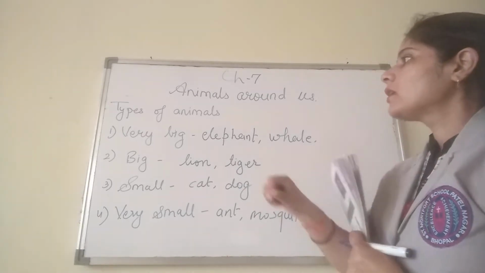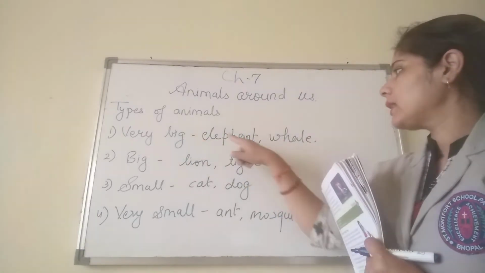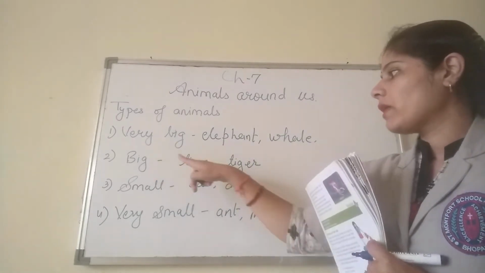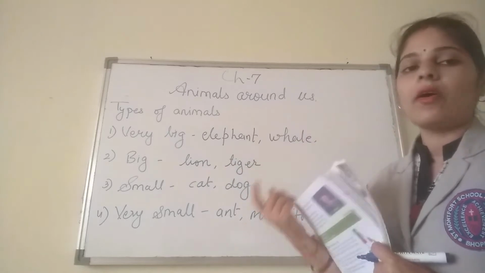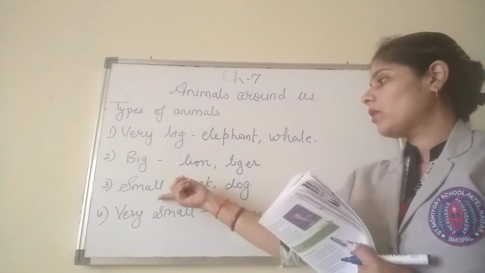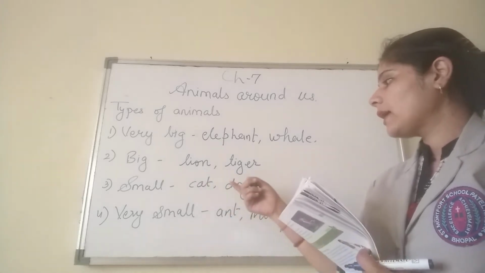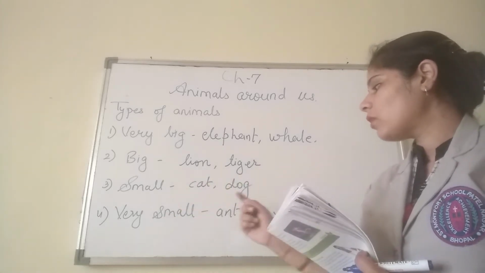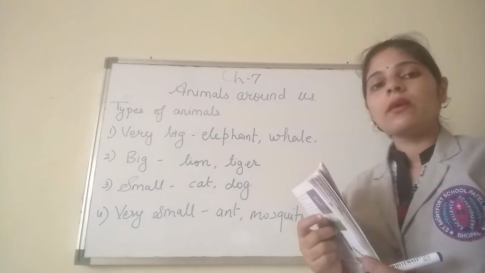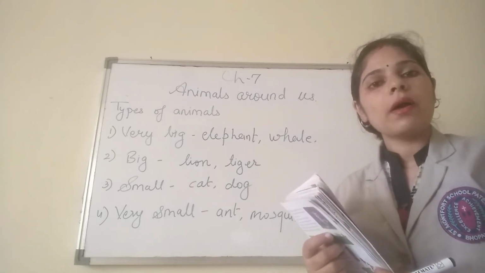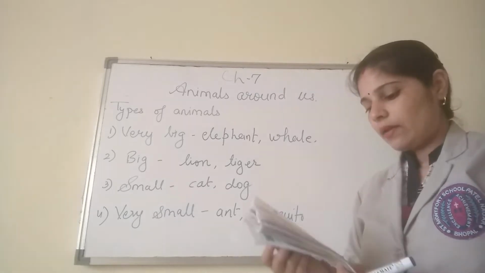We are revising types of animals. Very big animals are elephant, whale, then ostrich. Big animals: we have talked about lion, tiger, or it may be a bear. Then small animals are cat and dog. In very small animals we have ant, mosquito, flies. These all come under the very small animals.